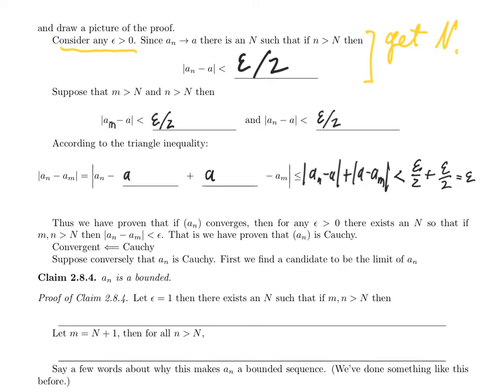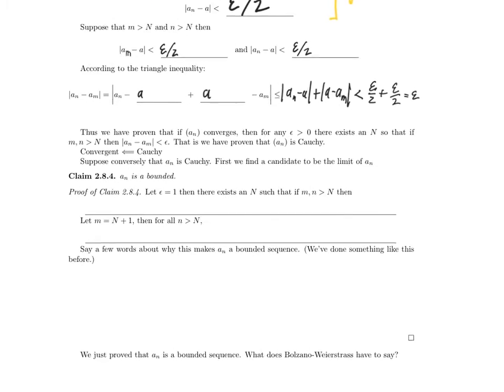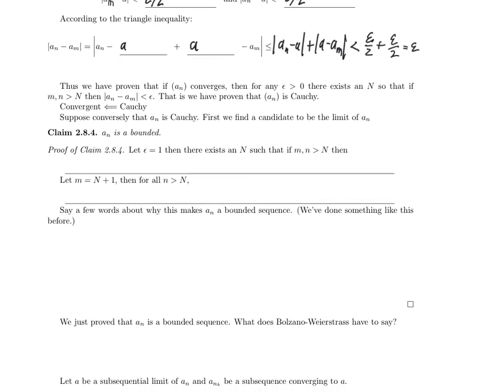Let's go the other direction. Let's prove that if the sequence is Cauchy, then it is convergent. And this will be a proof that will seem maybe a little bit more novel. So right now, all I know is that the terms of the sequence get close to each other. I don't even have a name of a thing that should be the limit. So here's what my strategy is going to be.